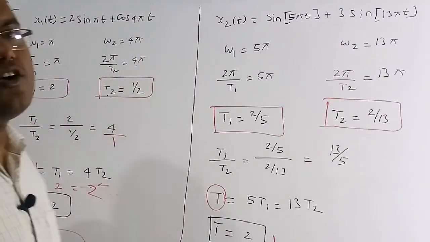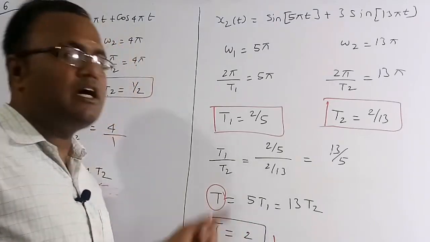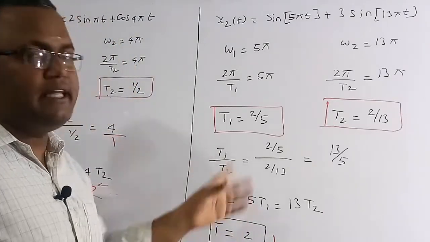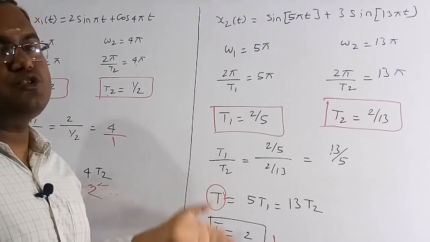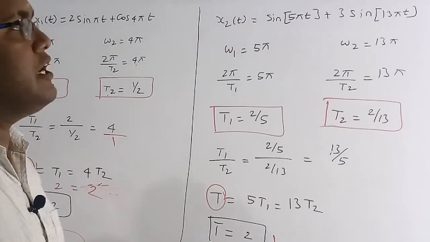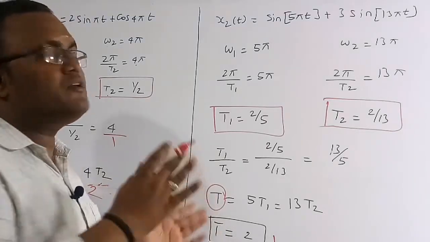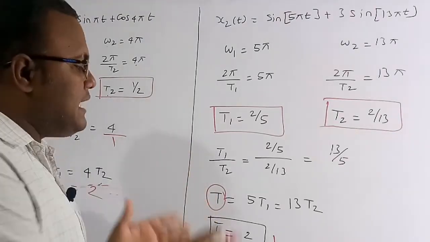Finally we can conclude that these two signals are periodic and their time period is also the same, which is 2. The fundamental time period of these two signals is the same. So finally we can conclude that these two signals are periodic signals and they have the same time period. Now we are going to solve the seventh question.